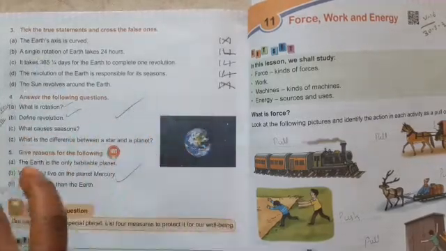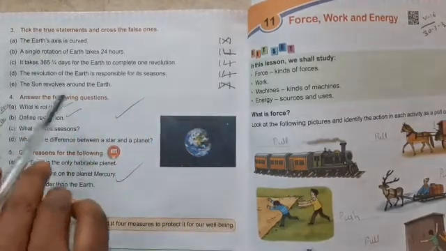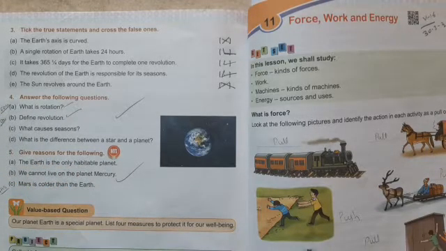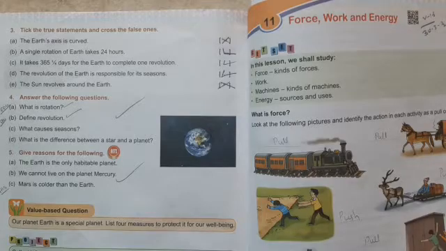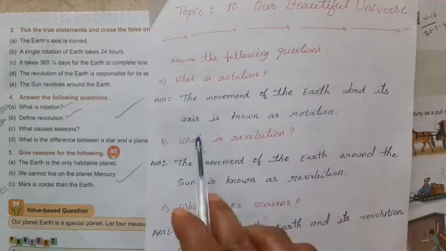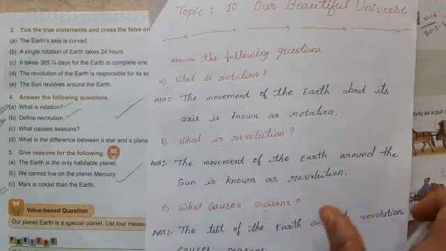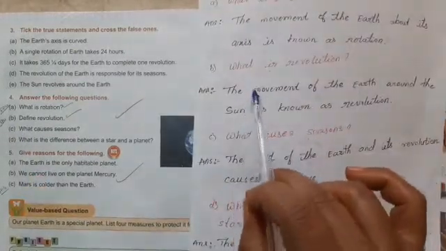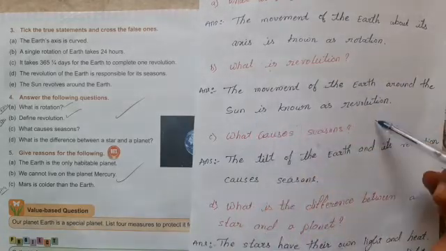Understood, my kids? Okay. Now next, answer the following questions. Question A. What is rotation? Answer. The movement of the Earth about its axis is known as rotation. B. What is revolution? Answer. The movement of Earth around the Sun is known as revolution.